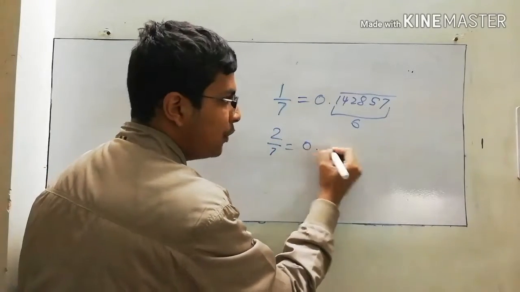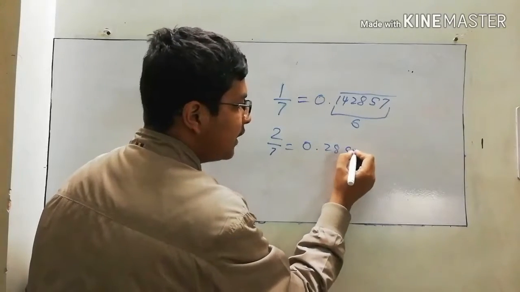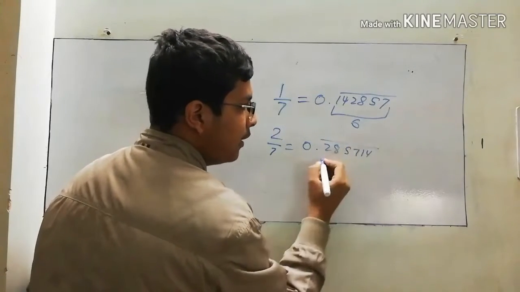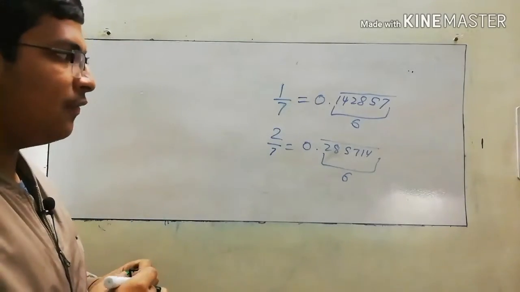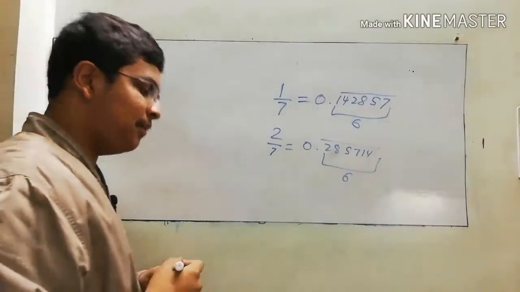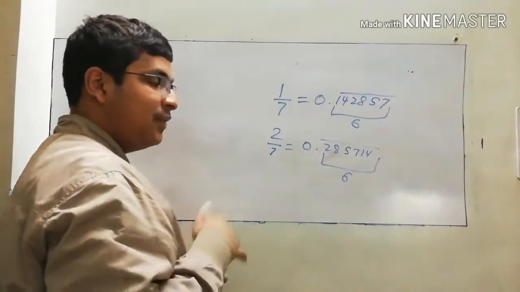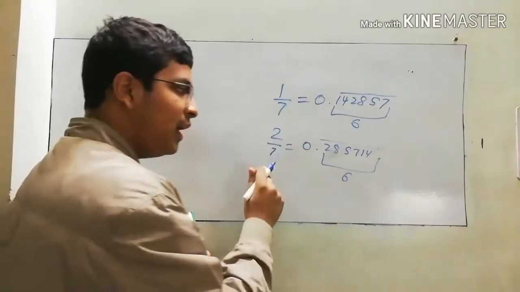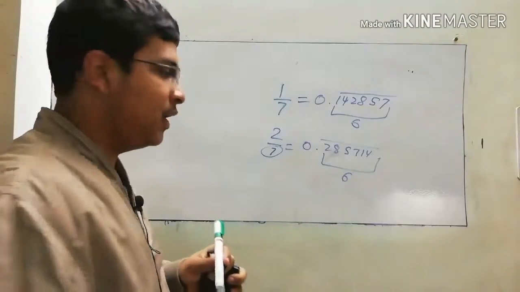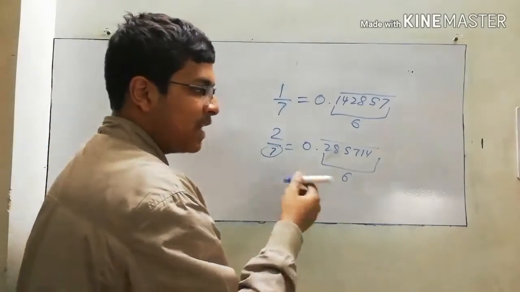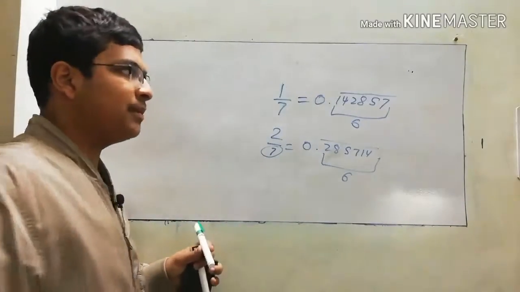Similarly, 2 by 7 equals 0.285714 bar, which is also having a periodicity of 6. The decimal form of any fraction can have a maximum periodicity of 1 less than the base of the fraction it came from. So if the base is 7, the maximum periodicity it can have is 6 digits.